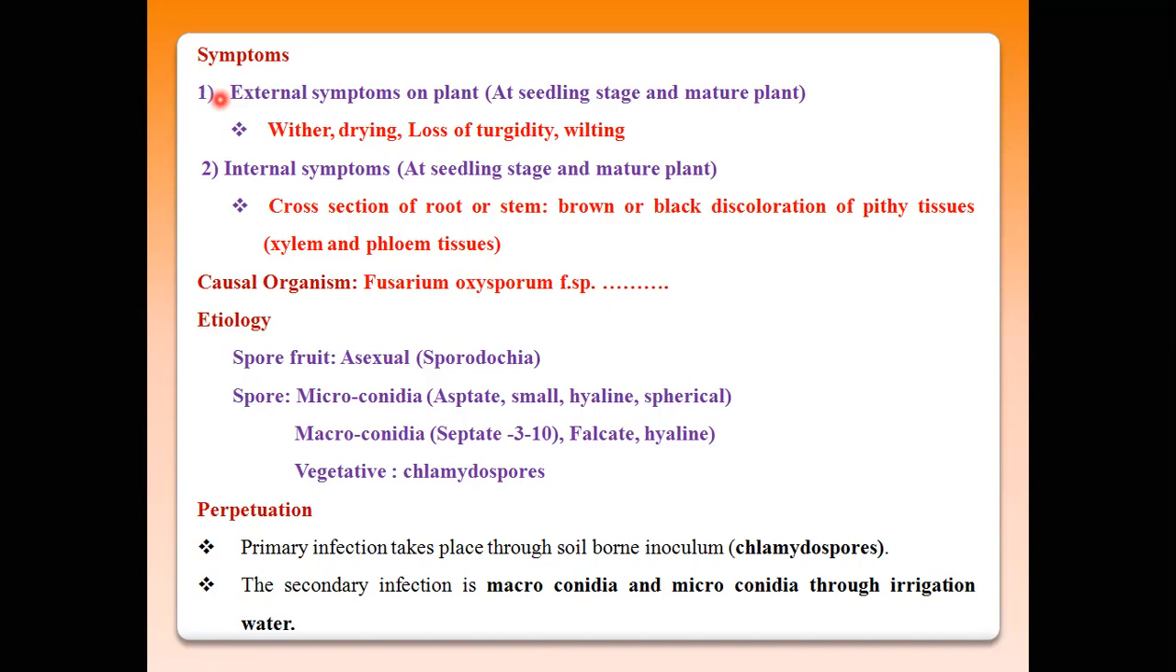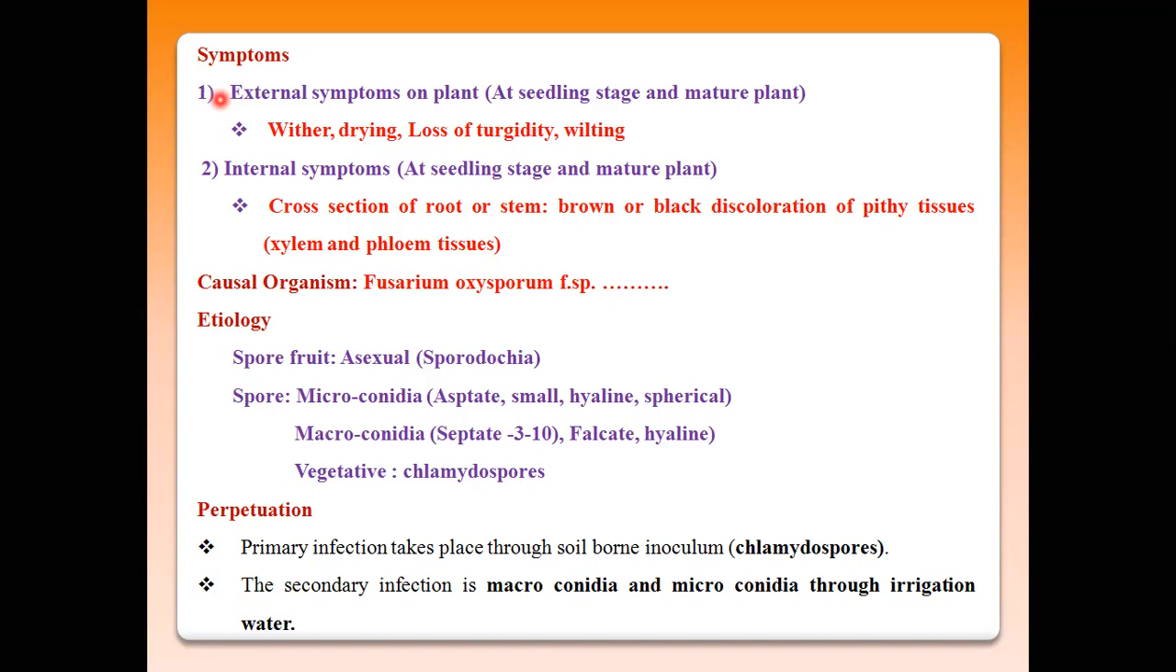This means the xylem and phloem cells are totally disturbed, so they do not translocate water and carbohydrate material from one place to another. In this way, the turgidity level is lost in infected plants. These plants have branches and leaves that just drop off, and finally the individual plant is totally dry and wilted in appearance. So these are the basic external symptoms seen on the plants.